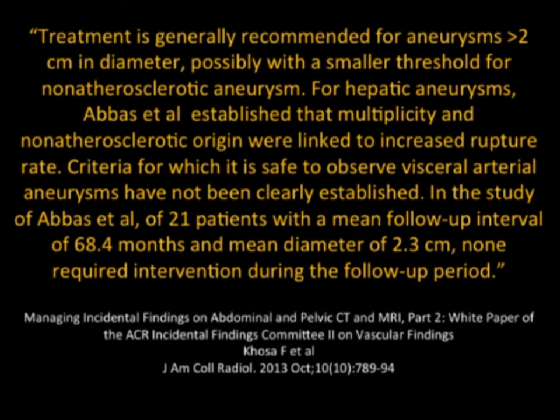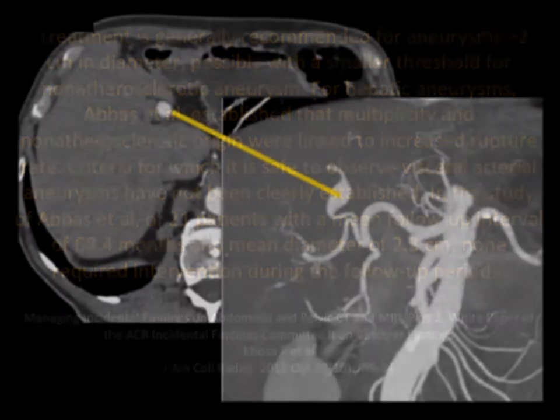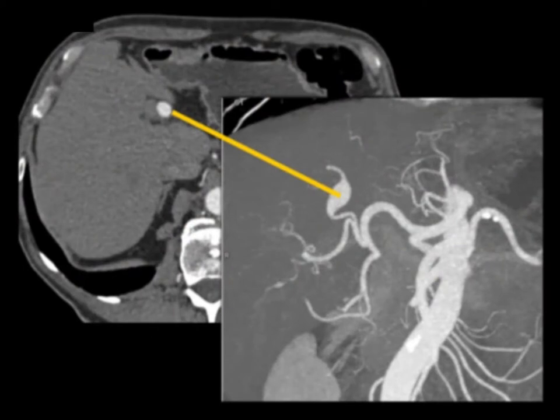Criteria for when it is safe to observe visceral artery aneurysms is not perfect because there's not the same number of cases we see with splenic artery or with renal artery. You can see that in this article by Abbas, most of them did well conservatively. So, for example, if you have an aneurysm like this, it's 1.5 centimeters. What do you do with this aneurysm? Well, that's kind of a good question. How do you handle that aneurysm?